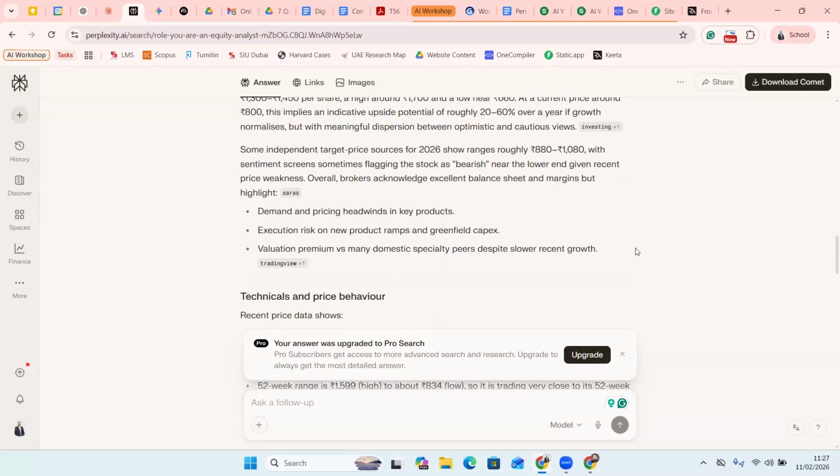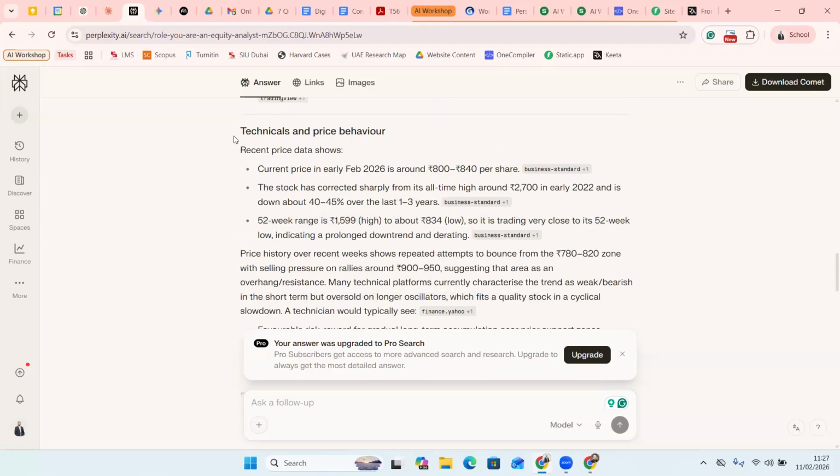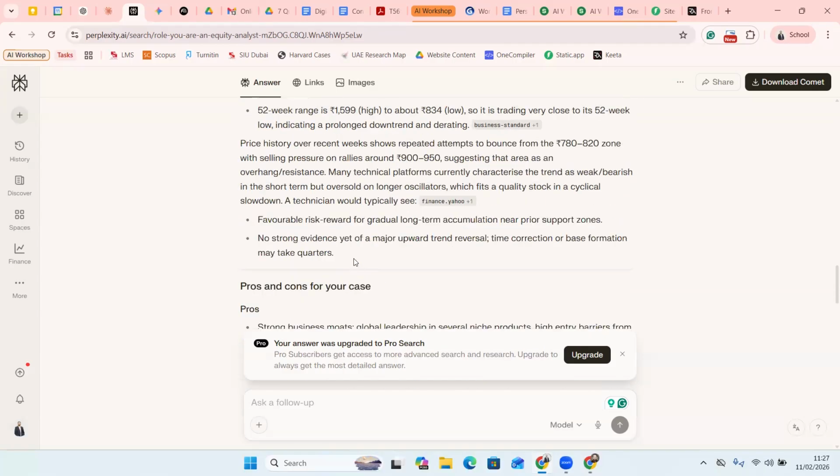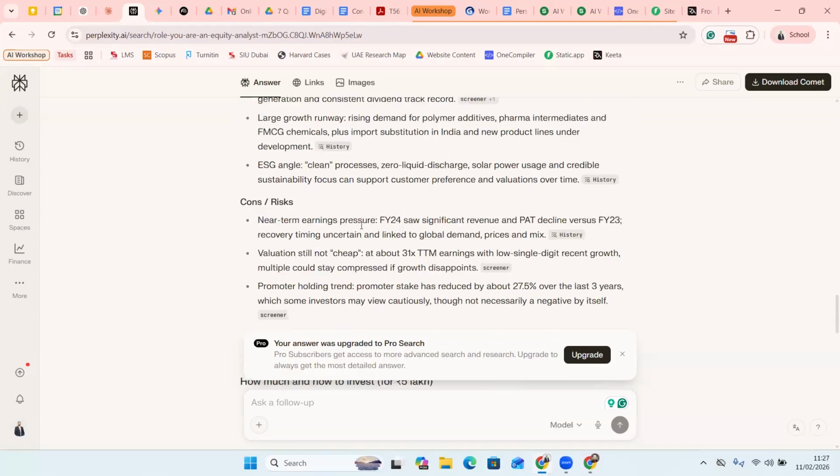So let me see if it shows me how I should invest. Should I invest all in one straight go, or should I invest in installments or something like that? Let's see what it is about. Okay, it also talks about the technical aspects of how it is currently bullish, it's not, it's in a bearish mode, and all that it will talk about.